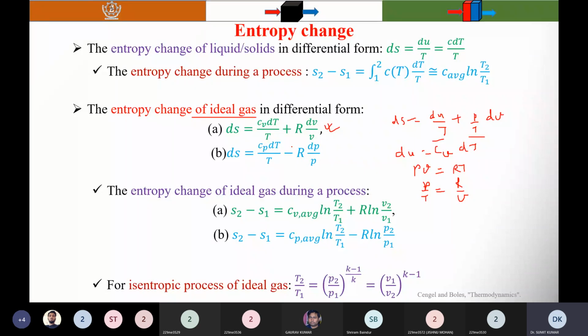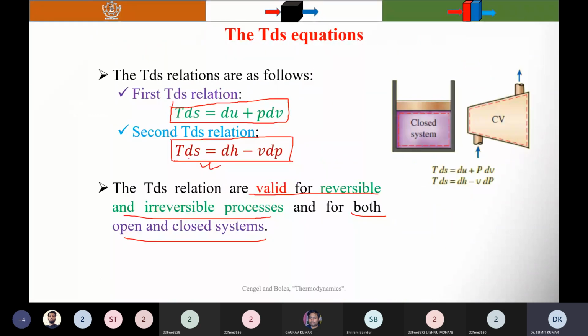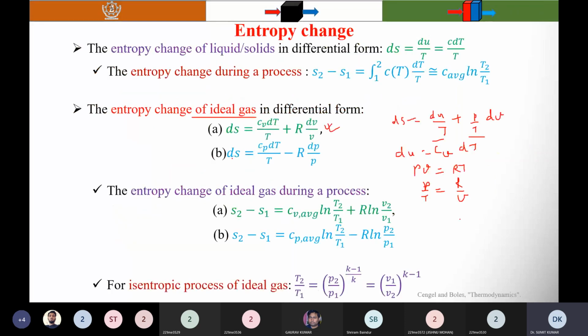Similarly, if you use the second TDS relation, and divide both sides by T, you will find that ds is equal to dH by T minus V by T into dP.